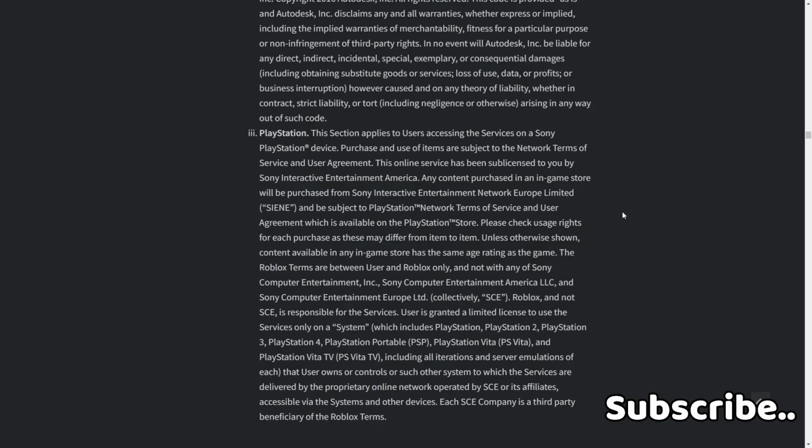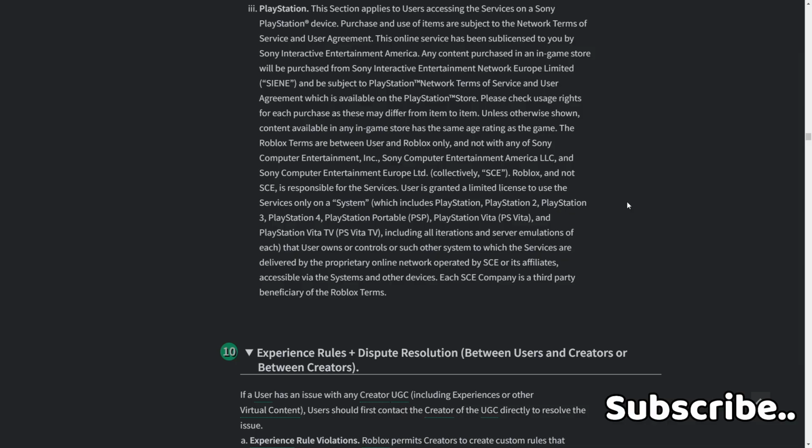User is granted a limited license to use the services only on systems which include PlayStation, PlayStation 2, PlayStation 3, PlayStation 4, PlayStation Portable, PSP, PS Vita, PlayStation Vita, and PlayStation Vita TV, including all iterations and server emulations of each that user owns or controls, to which the services are delivered by a proprietary online network operated by SCE or its affiliates, accessible via the systems and other devices. Each SCE company is a third-party beneficiary of the Roblox terms.